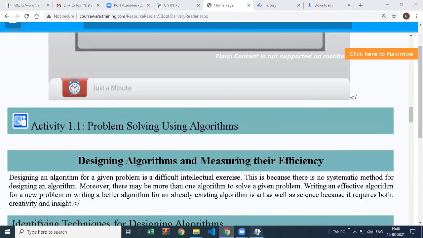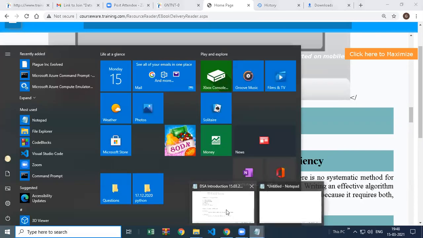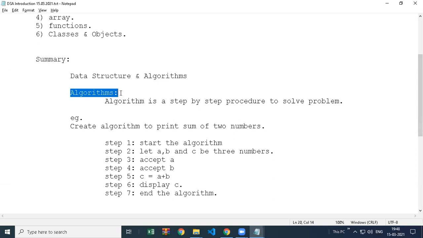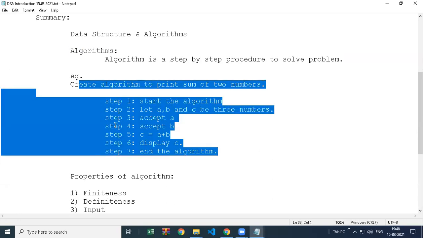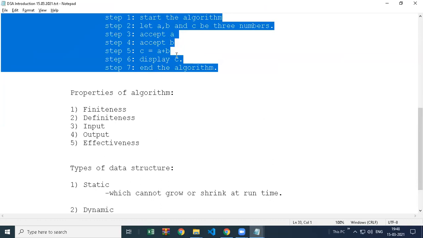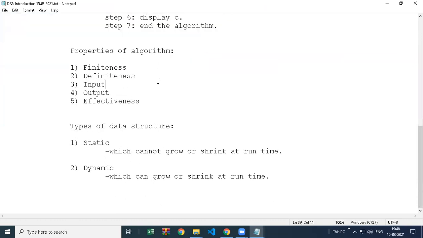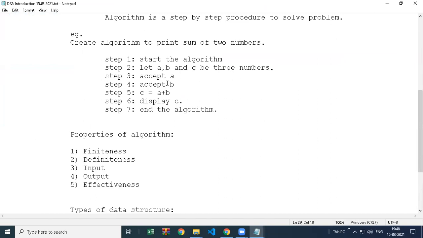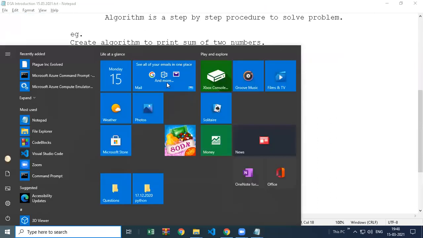Because I just explained data structures, and I told you that every program actually has a logic first, meaning an algorithm first, before creating the program. This is a logic for calculating two numbers and you can use it in any program. But I also told you that you can solve one problem using different ways. Correct? So how is this possible?